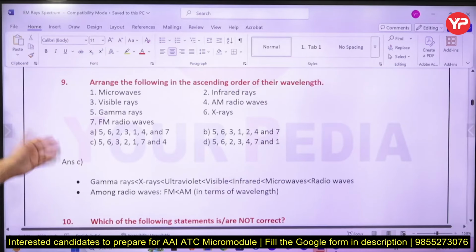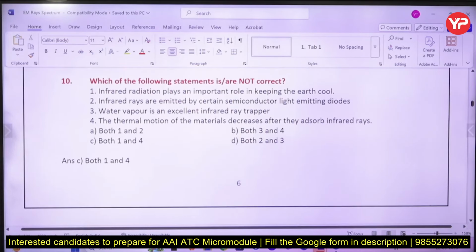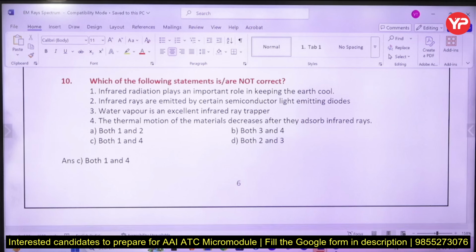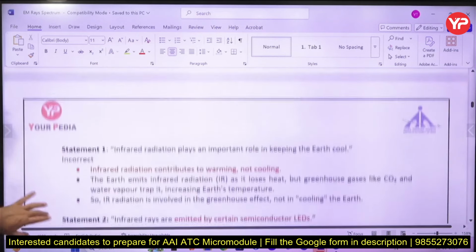Okay, this question we already did. Okay, so 1 and 4 are not correct, 2 and 3 are correct.